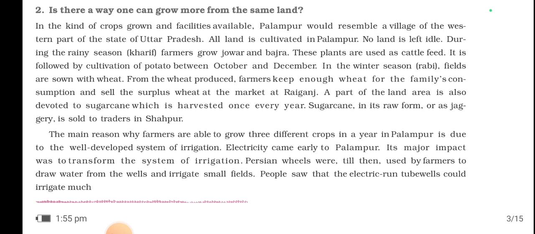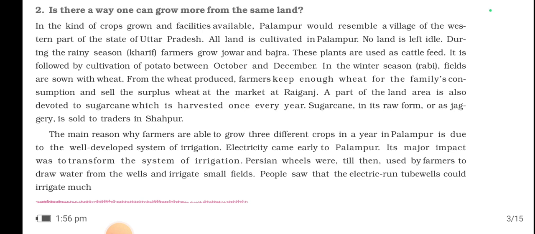So electricity came early to Palampur. Its major impact was to transform the system of irrigation. So to do irrigation, we need what? Electricity. Basically, irrigation is what? It is one type of man-made way of giving water to the soil, okay, or water to the land. So how can it be done? With the help of electricity and also a machine.